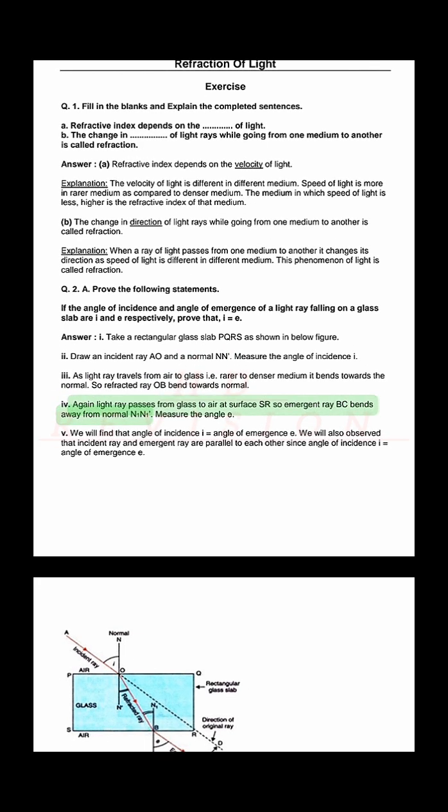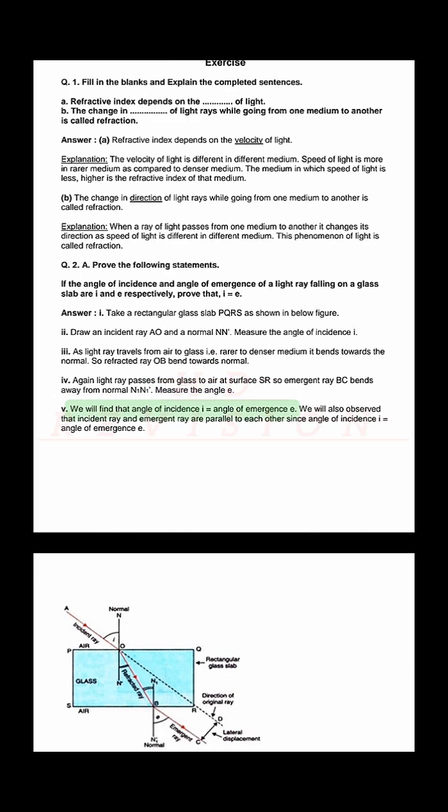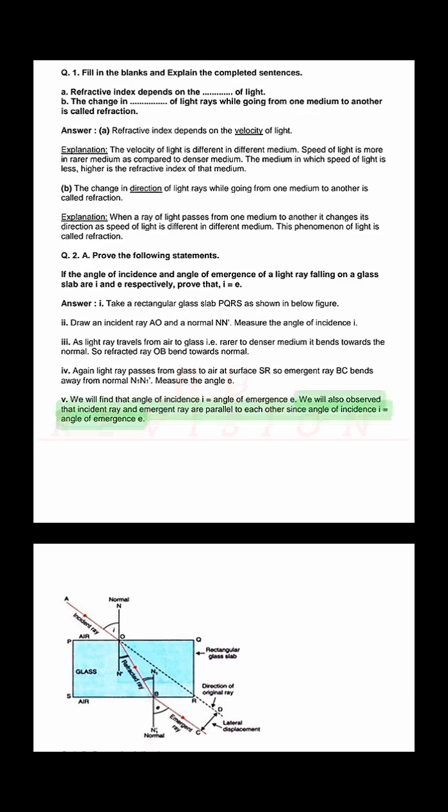IV. Again the light ray passes from glass to air at surface SR, so the emergent ray BC bends away from the normal. Measure the angle of emergence e. V. We will find that angle of incidence i equals angle of emergence e. We will also observe that the incident ray and emergent ray are parallel to each other, since angle of incidence i equals angle of emergence e.